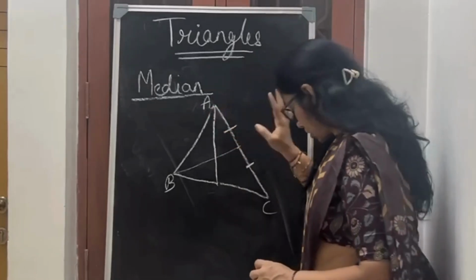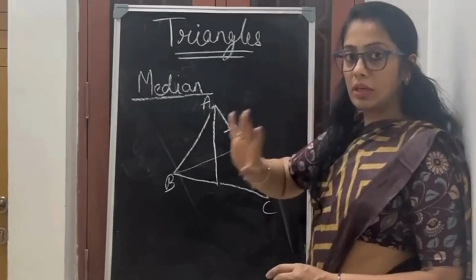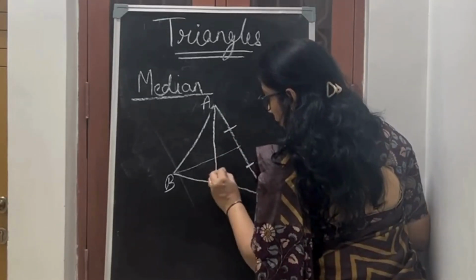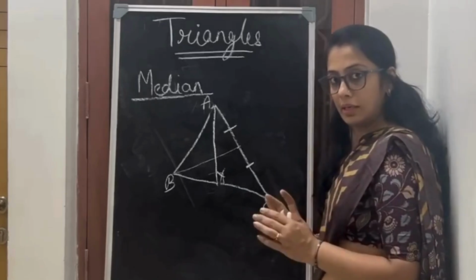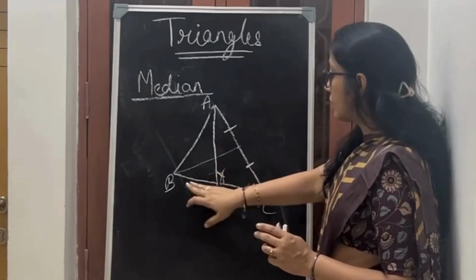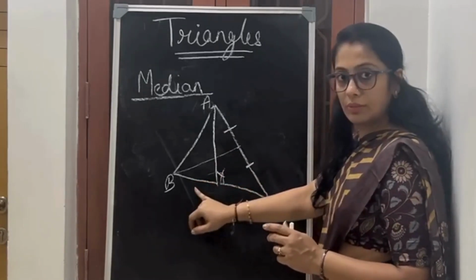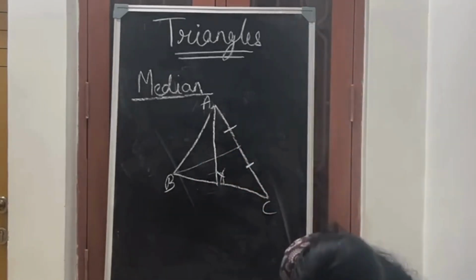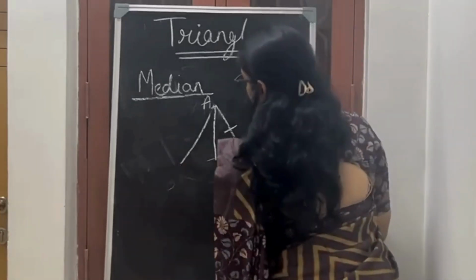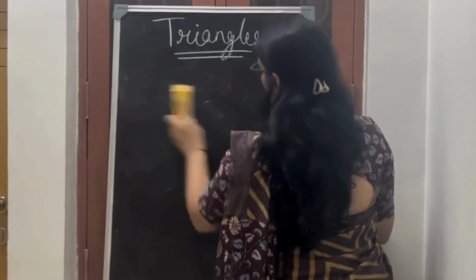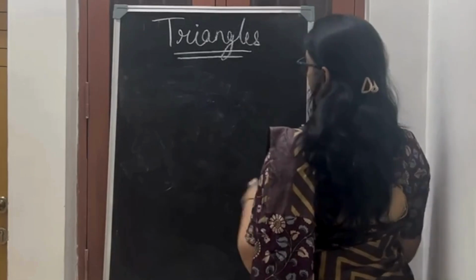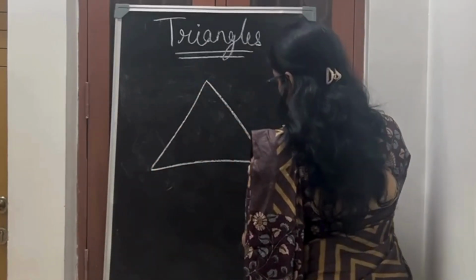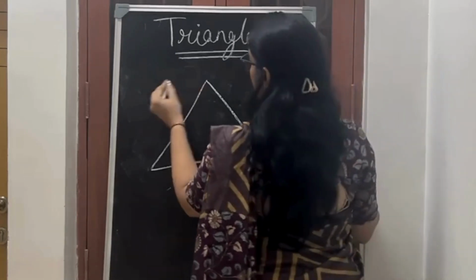Okay, this is not perpendicular. Please don't get confused. It is not important that it should be 90 degrees. It can be anything else. It can be any degree, the angle. It just says that these are equal to each other. Okay, it's not perpendicular. What is perpendicular then? Perpendicular line is called altitude. It is called altitude, which tells you the height of the triangle from the opposite side.